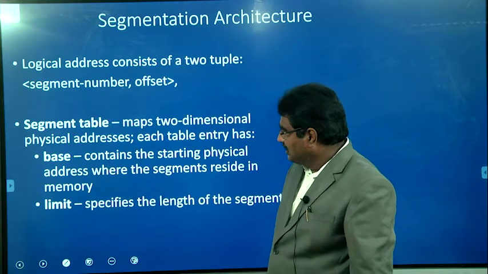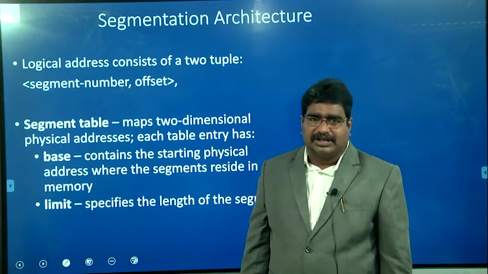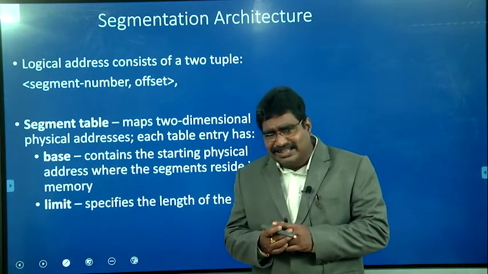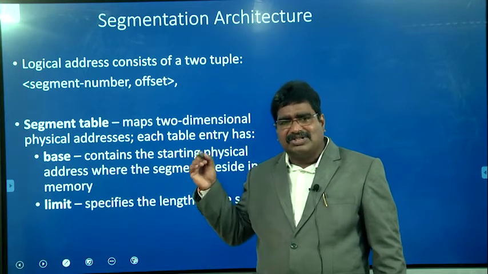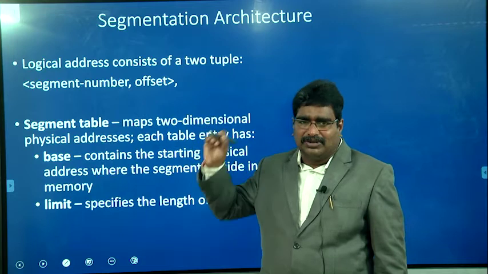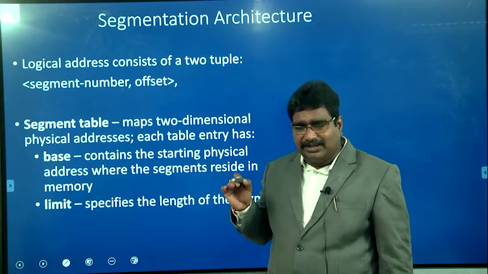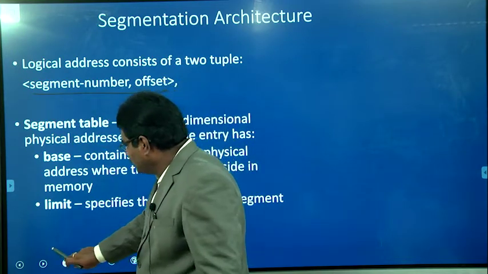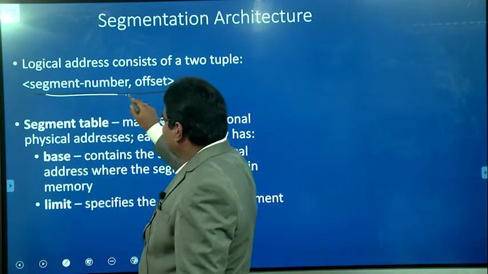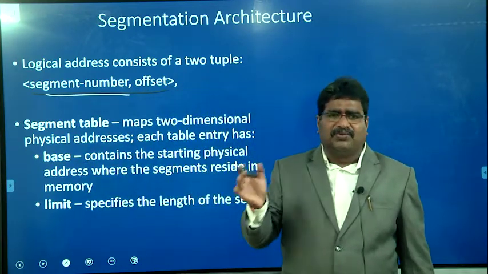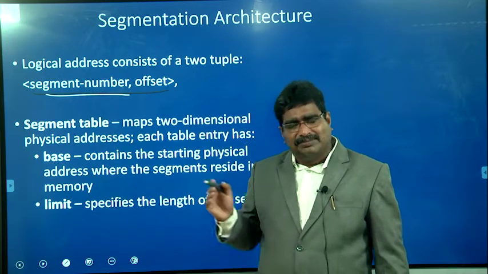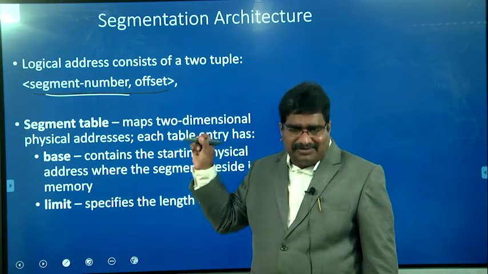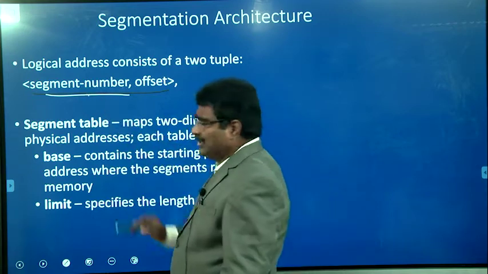Whenever we use segmentation, the CPU generates the logical address. In the previous contiguous memory allocation, the logical address specified the address of the instruction or data relative to the beginning of the program. But with segmentation, the logical address consists of two values. One is the segment number. In the previous example, the program is divided into 4 segments, segments 1, 2, 3, 4. When the logical address is generated, the segment number represents which segment the instruction or data belongs to.